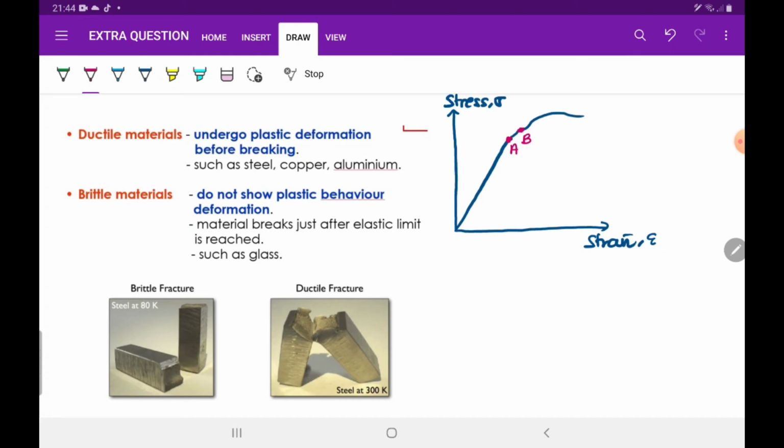But brittle materials do not show plastic deformation. From the graph of stress against strain, after reaching the elastic limit, this one is the elastic limit, the material will break, such as glass and others.